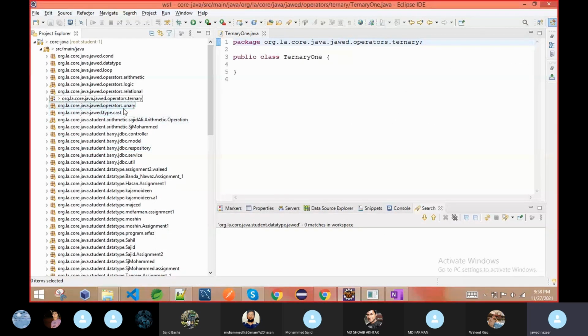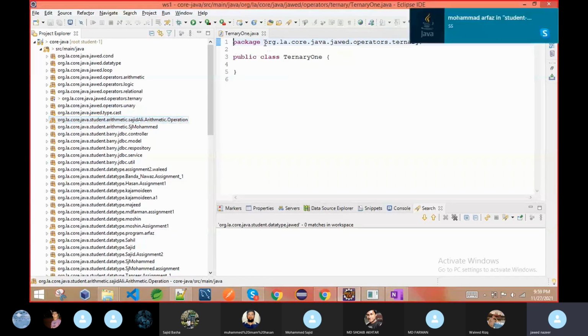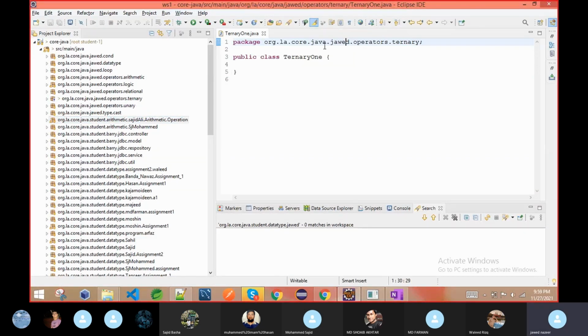Now you will see here, I see some of them are writing like Sajid Ali. It's not an issue, but the thing is, it should not be in the package name, whatever the extra thing. In package name we do not use capital letters. That is the first thing. So whoever is using capital letters, please remove them and make them small. This is rule number 1.